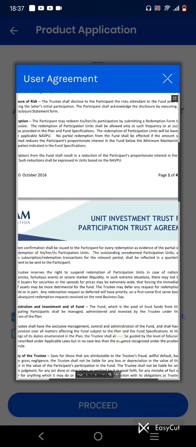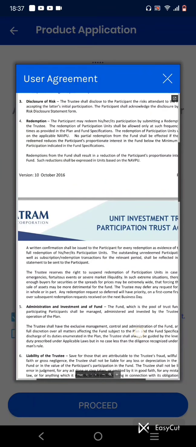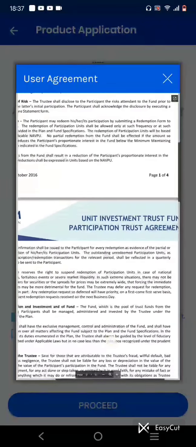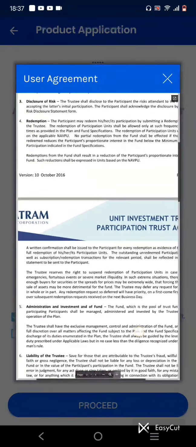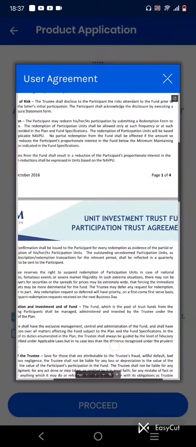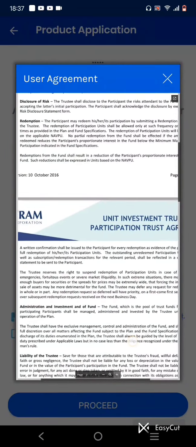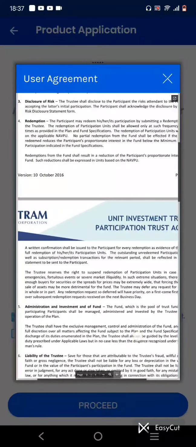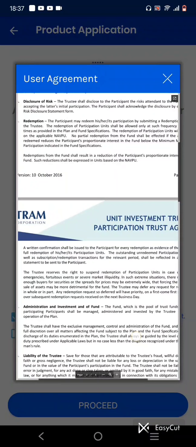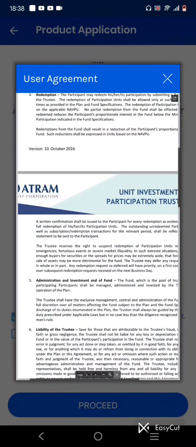In such extreme situations, there may not be enough buyers for securities, or the spread of prices may be extremely wide. Forcing the immediate sale of assets may be more detrimental for the fund. The trustee may defer any request for redemption, whole or in part. A redemption request so deferred will have priority on a first come, first served basis over subsequent redemption requests received on the next business day. So the fifth term is administration and investment of fund.